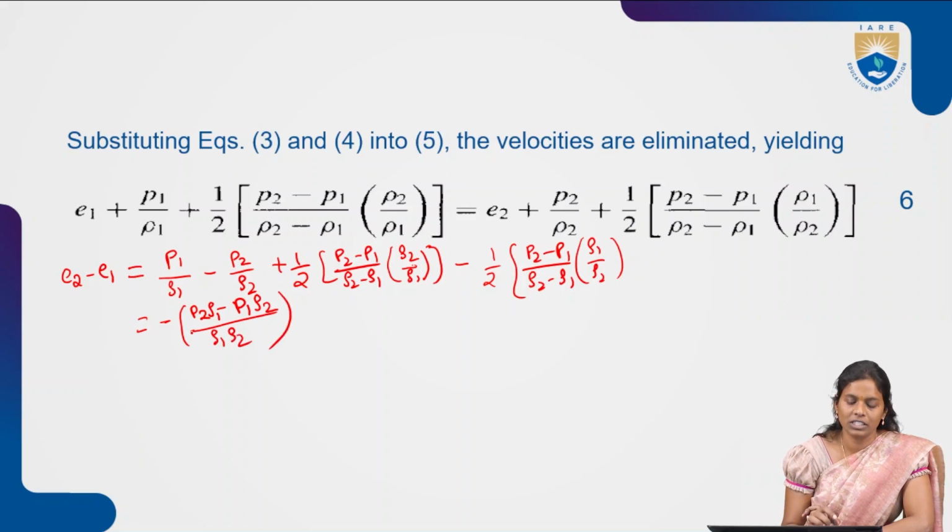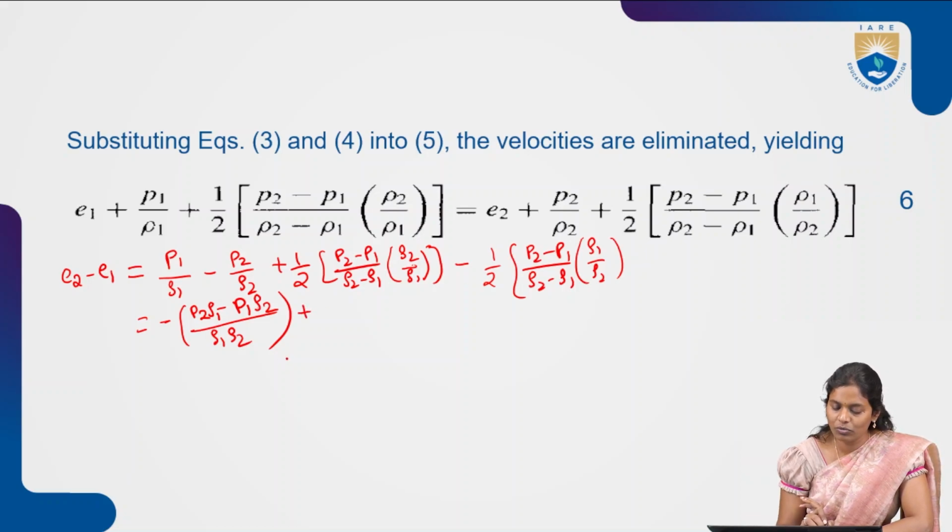This is from the first section. We take the negative common to make it easier to solve the mathematical expression, so we are interchanging. It will be minus of P2 rho 1, and minus into minus gives plus P1 rho 2. So we don't have an issue.